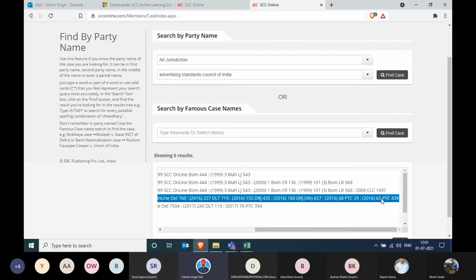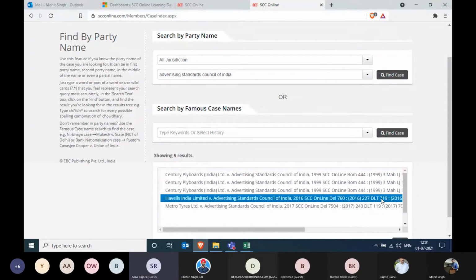If it helps us with the year of judgment, then we can probably open the relevant one that you're looking for. There was a judgment relating to Dish TV, where ASCII was one of the parties, which we were not able to find here. So one of these should be related to Dish TV. That's what you're saying, right? Yes.